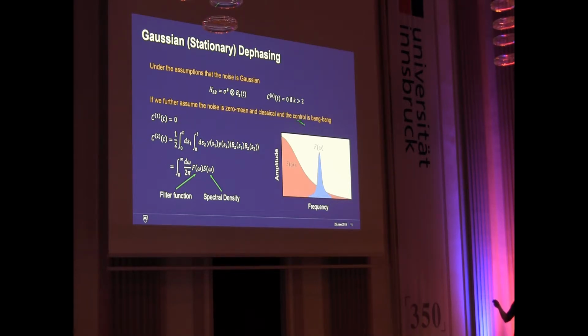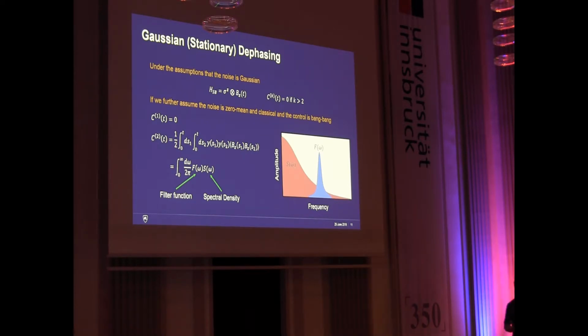So what we really have in the end is this second order cumulant here, where I should say I'm assuming the control is bang-bang, so hard and strong pulses. And so in this case, all of the effects of the control can be captured by what are known as switching functions. This is a non-adiabatic case, right? This is just the general theory. And so we have these terms which represent the switching functions as well as these two-point correlators.